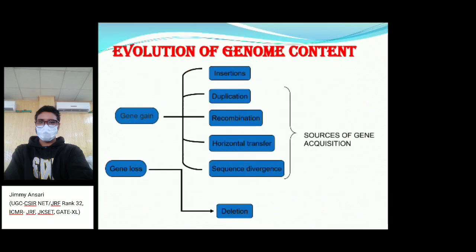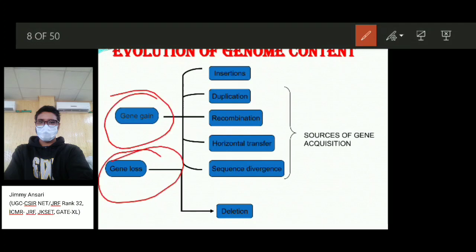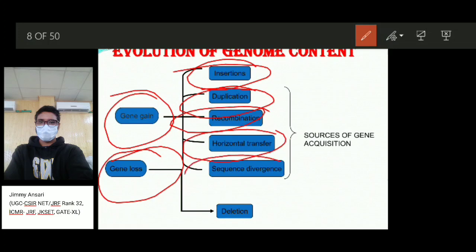So how does the gene content of a genome evolve? How does the evolution of genome content vary or change? There are generally two types: gene gain and gene loss. If processes like insertion, duplication, recombination, horizontal gene transfer, or sequence divergence happen, then the organism will gain some genes.